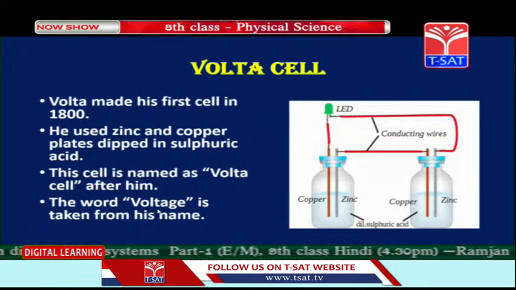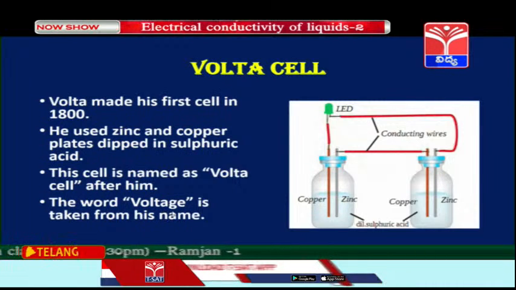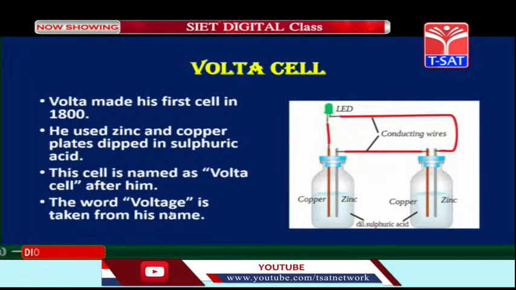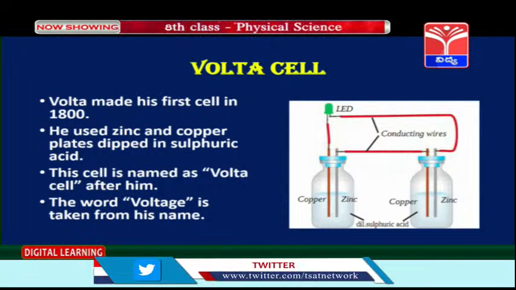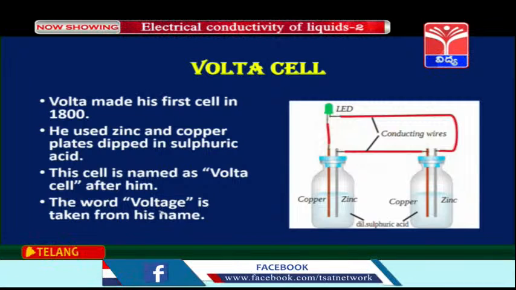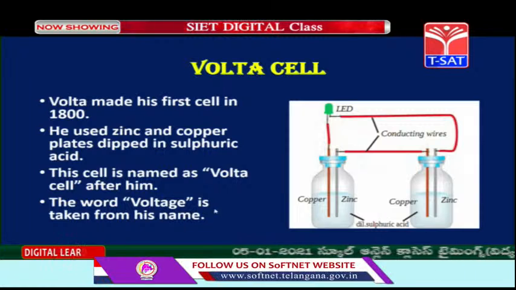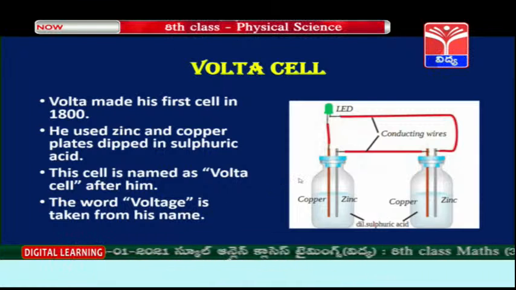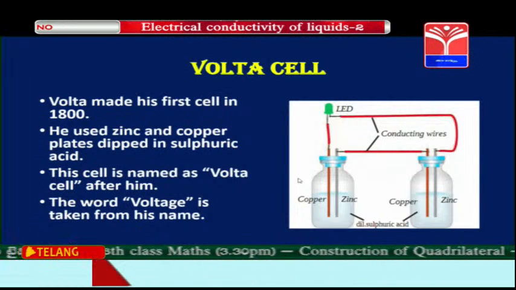And the word voltage that we use in our everyday life, okay children, that is the batteries are also named as 22 volts or 1.5 volts, 3 volts, right? So the voltage name is also given because of Alessandro Volta. So this Volta cell called the electrolytic cell was discovered by Alessandro Volta.